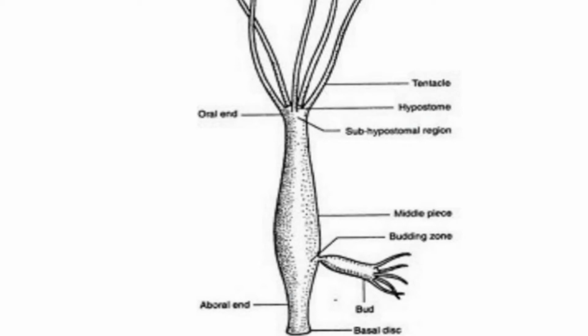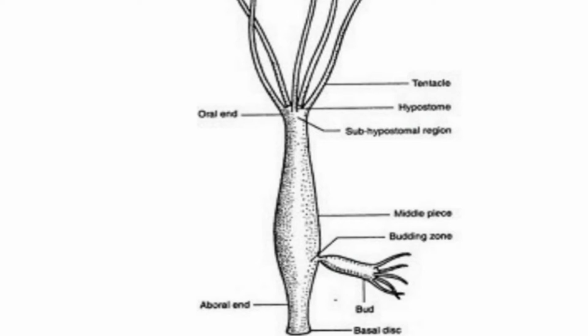Today we are going to discuss some invertebrate and vertebrate animals, their identifying features, parasitic adaptations and their economic importance. Firstly, we are talking about invertebrate animals. Here you can see Hydra. It comes under phylum Coelenterata.